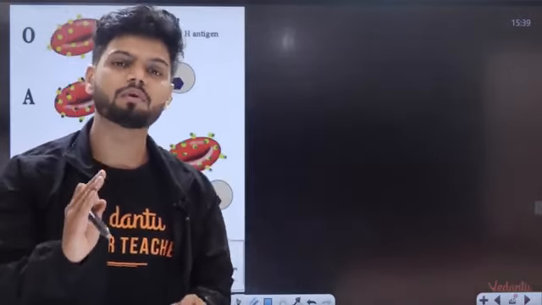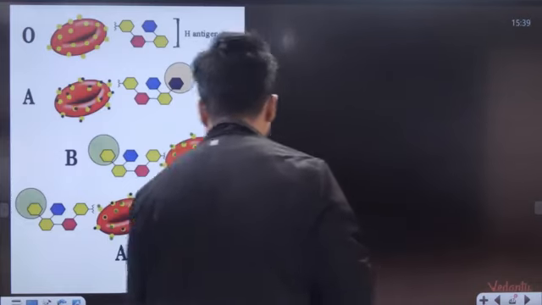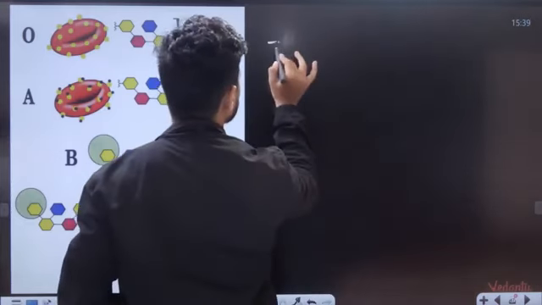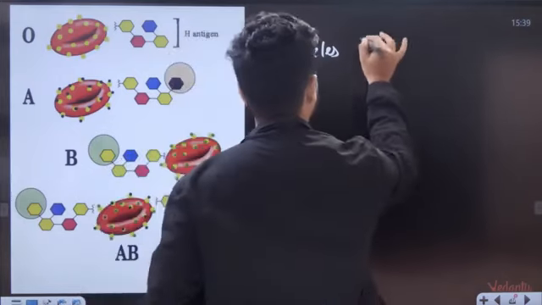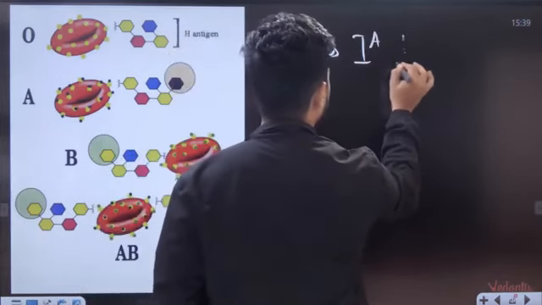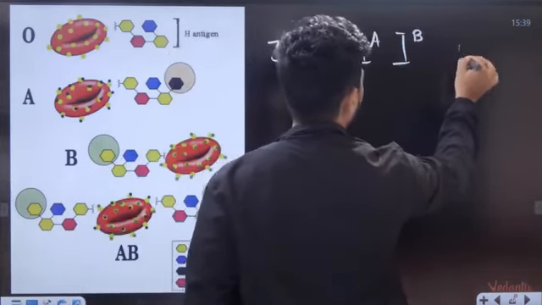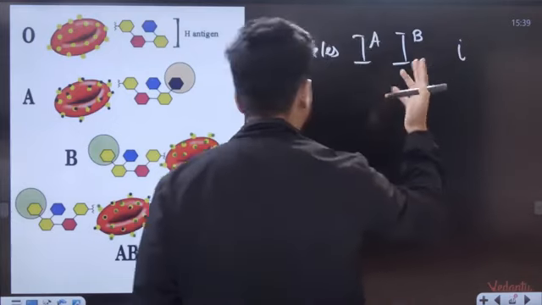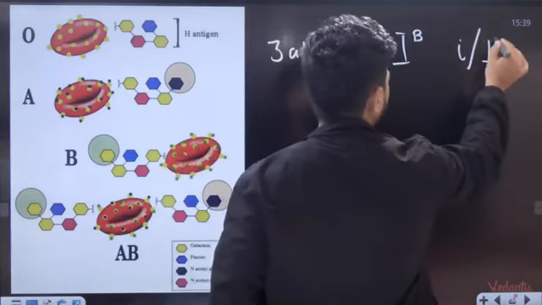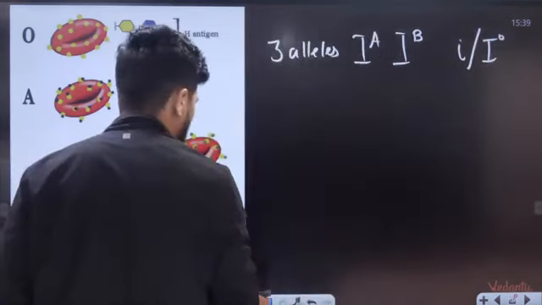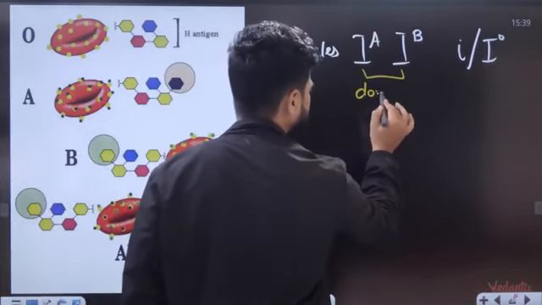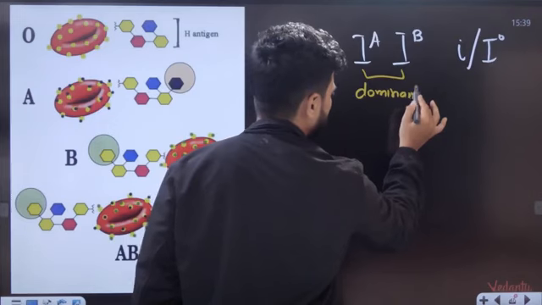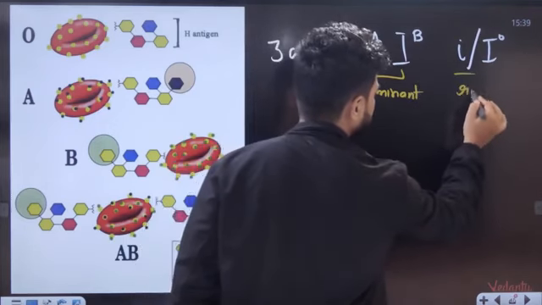In ABO blood grouping we have three different alleles: I^A, I^B and I^O. We can just say I^O, or small i. Out of the three different alleles, these two are dominant, and this one is recessive.